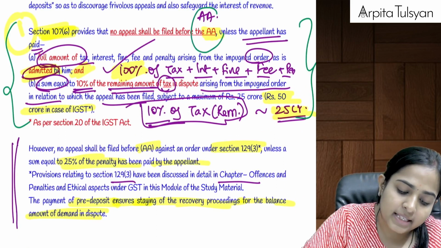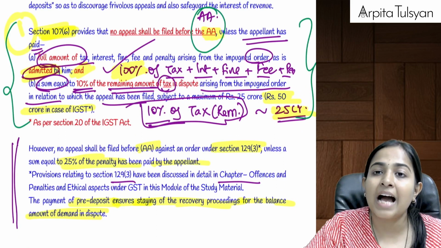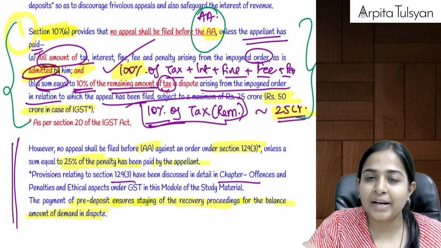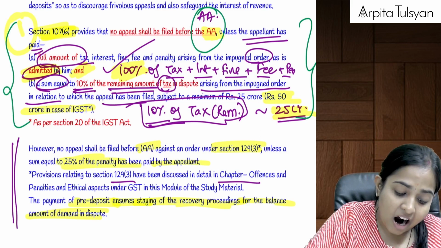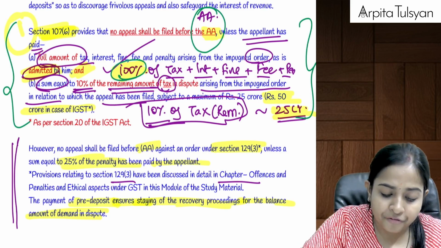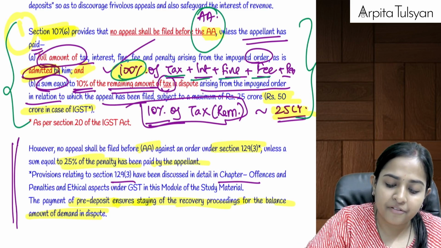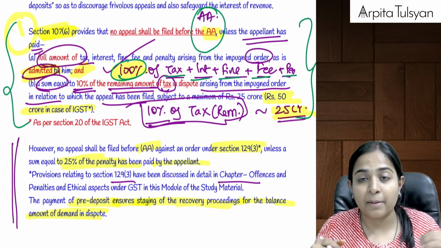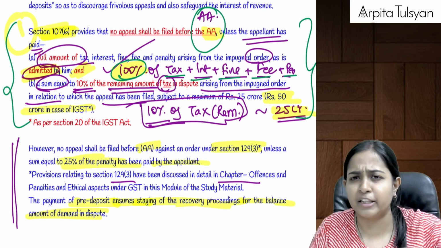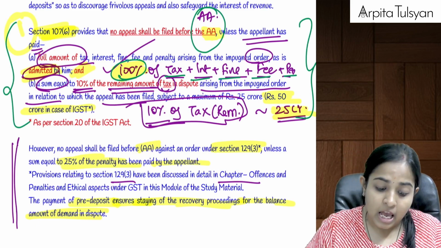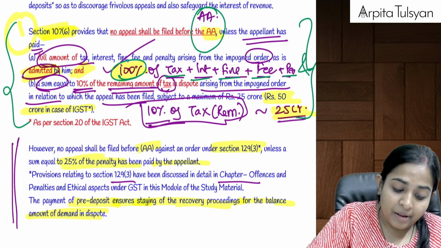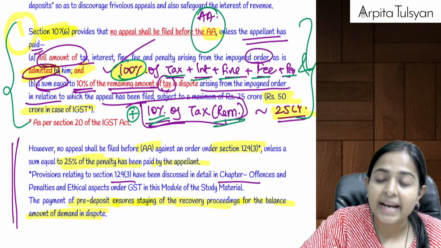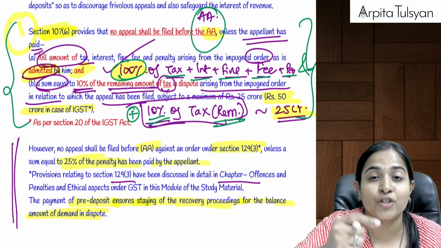So first case is when we are going and filing the appeal before the Appellate Authority. Then you are required to pay a pre-deposit of, first of all, 100% full amount of tax, interest, fine, fees, penalty, whatever is admitted, means whatever is accepted by the taxpayer. Pay 100% of everything: tax, interest, penalty, fine, fees. Plus you are also required to pay 10% of the remaining tax on which there is a dispute, for which you are going for appeal.